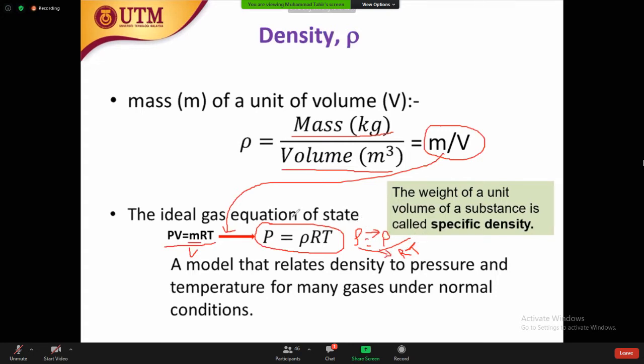So we can say density is dependent on pressure and temperature, or on the mass and volume of the system. If this is a gaseous system, the density can be decreased by increasing temperature, or increased by increasing the pressure. So we can say this is the relative density relation to the pressure and temperature for many gases under normal conditions. This equation is called the model for density relation at different temperature and pressure for the gases. Okay.